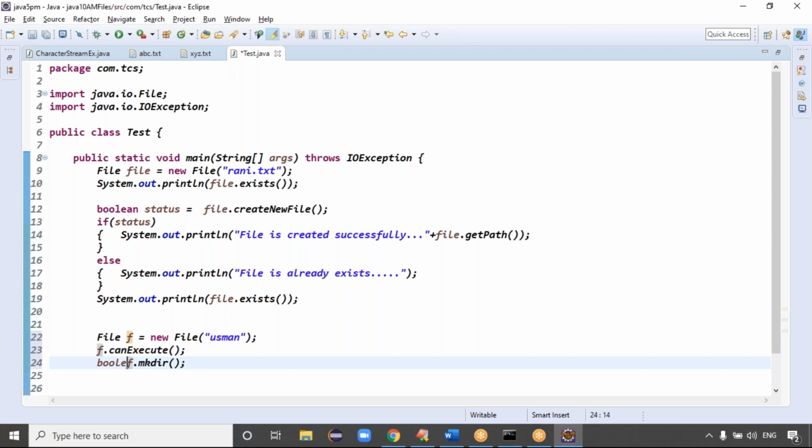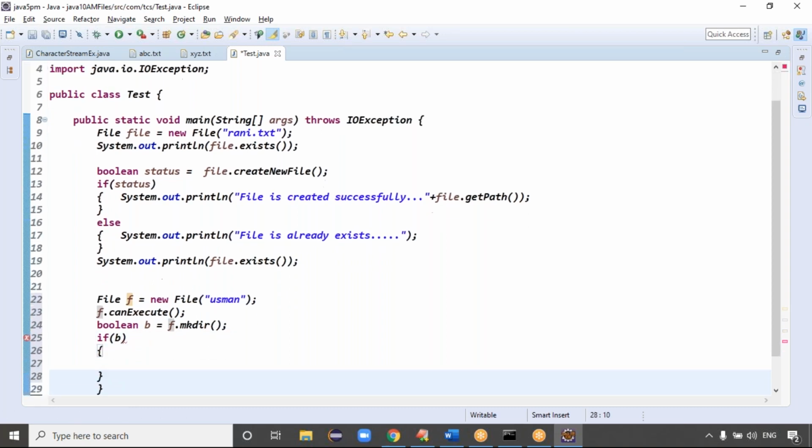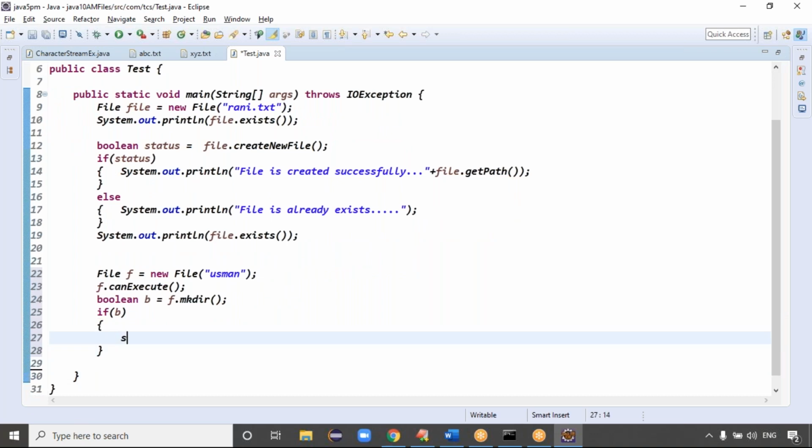So boolean b, we can take boolean b. Just check the if condition. If true means what?